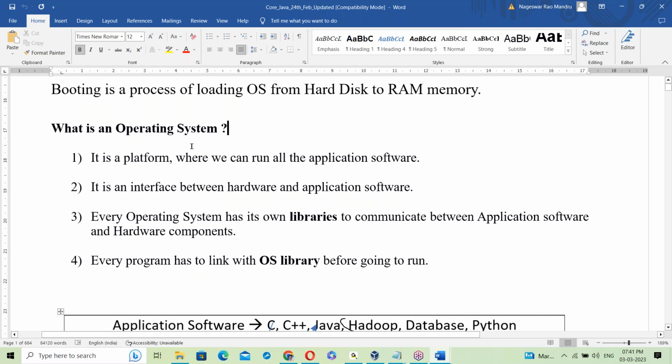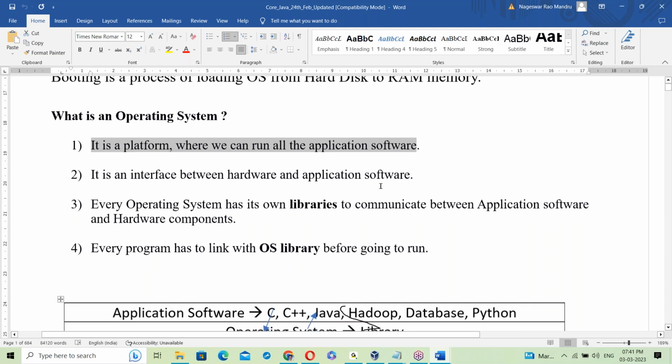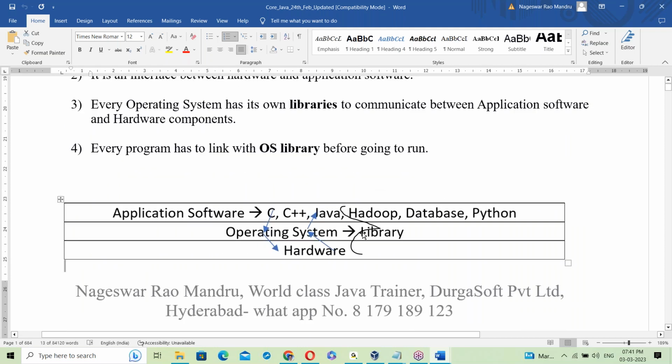We discussed this point in the previous class. The operating system is a platform where we can run all the application software. All the software runs on top of the OS. Inside the OS, there is a library. These programs first link with the OS library, then communicate with the hardware components. This happens through the OS library, which contains input output functions to perform IO operations.